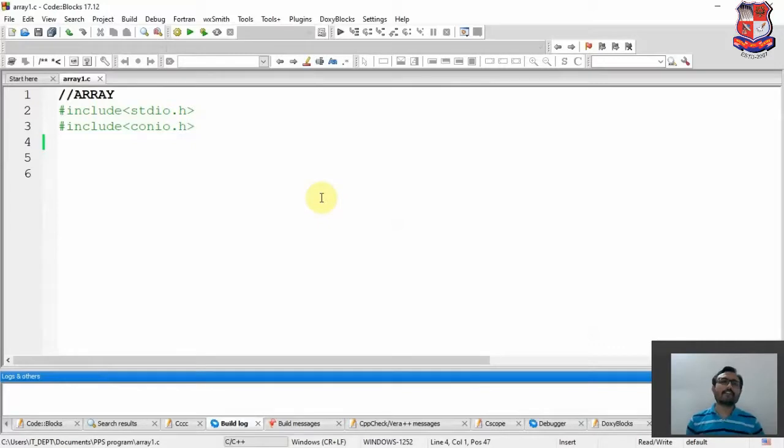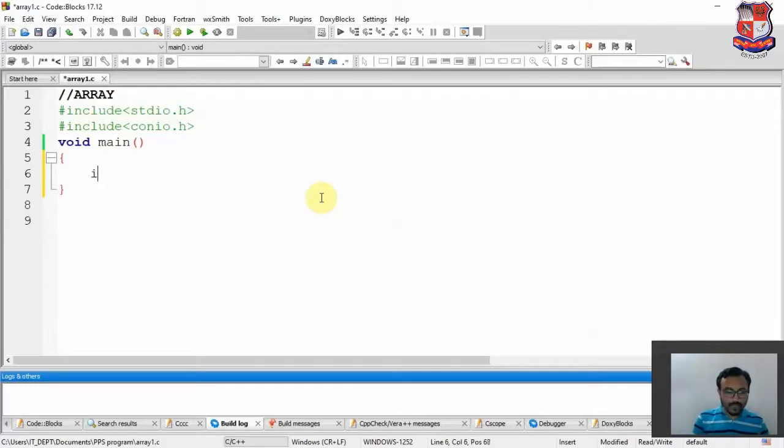So guys, we have two main important libraries: one is standard input output, and the second one is console input output, in our program. Now I would like to call the main function, which is important, and every C program has one main function, that we know. We'll create the same array a of 5, and we'll give the elements 11, 12, 13, 14, 15.